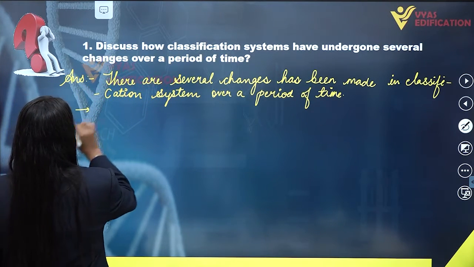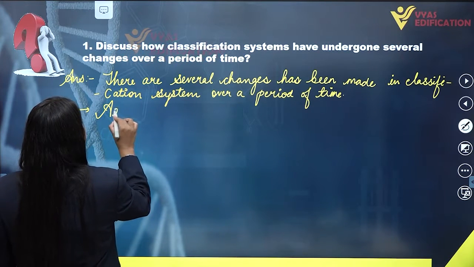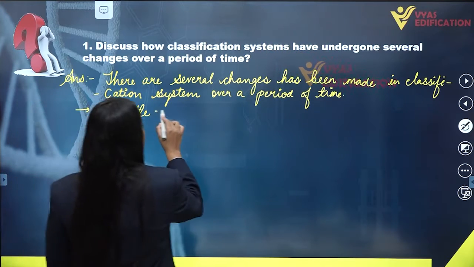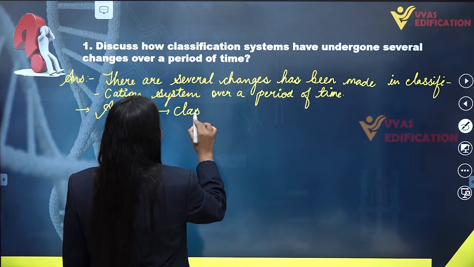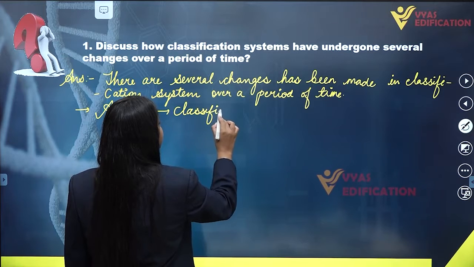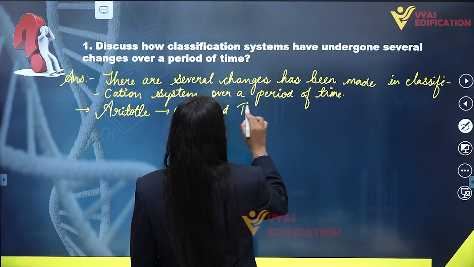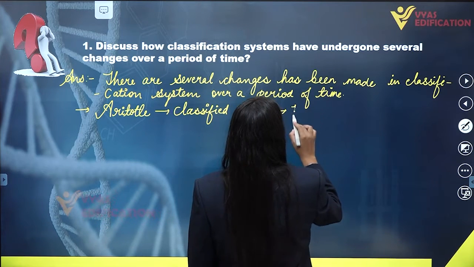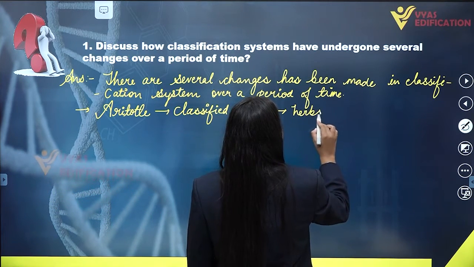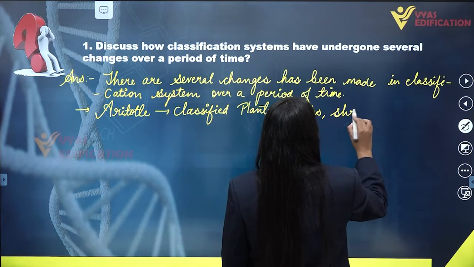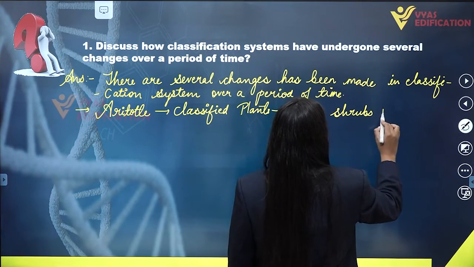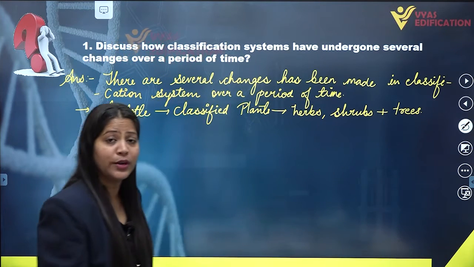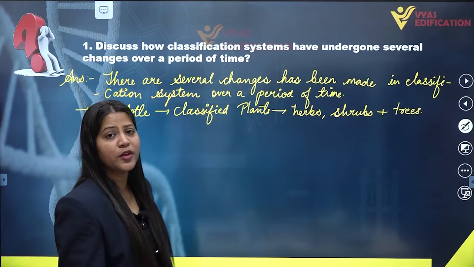So the first classification system was given by a scientist named Aristotle. He classified plants into 3 categories, that is herbs, shrubs and trees.